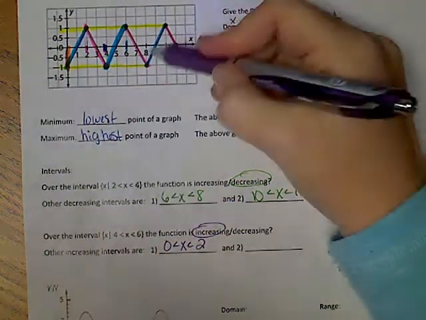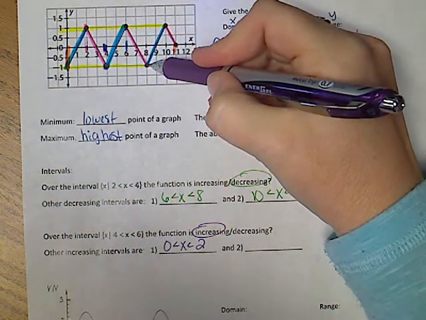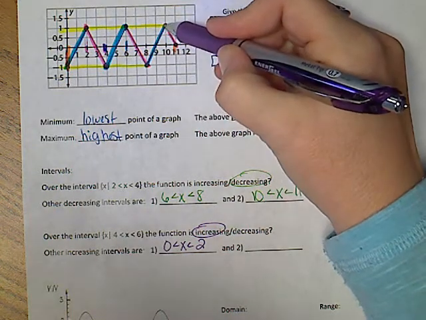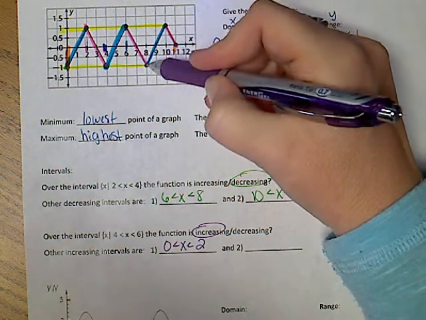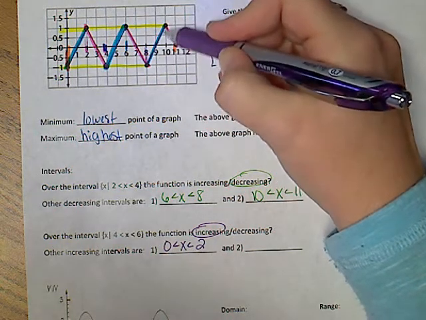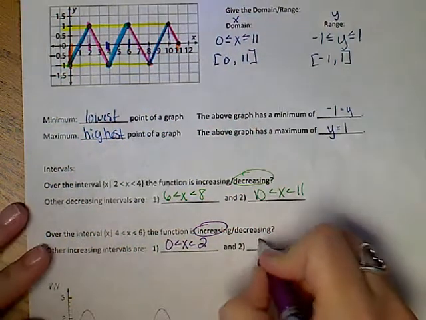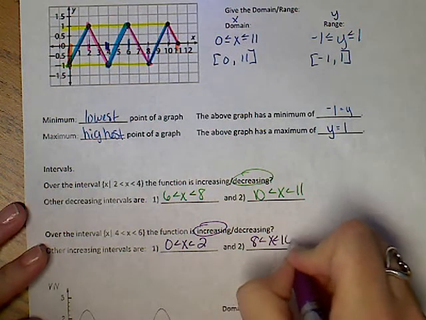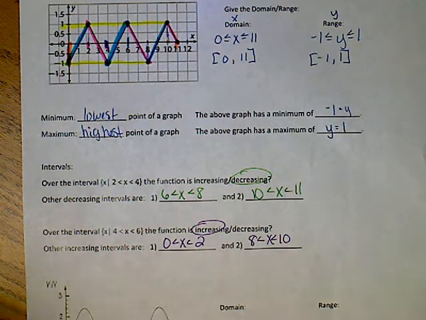And the y values are increasing. Notice I started at y negative 1 over here, and I'm going all the way up to y is 1. They're increasing, and that happens when x is 8 all the way to when x is 10. So from 8 to 10, I've got my third increase.